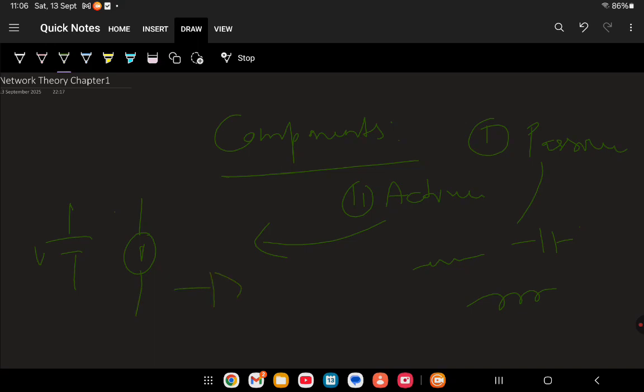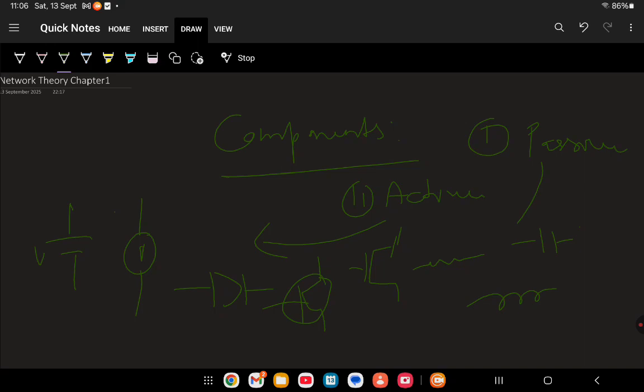Diode is an active component. Transistor and MOSFET are also active components. So all the semiconductor devices are active components, along with voltage source and current source. Passive components are resistor, capacitor and inductor. So this is the difference between active and passive components.